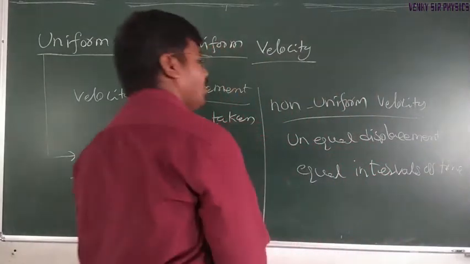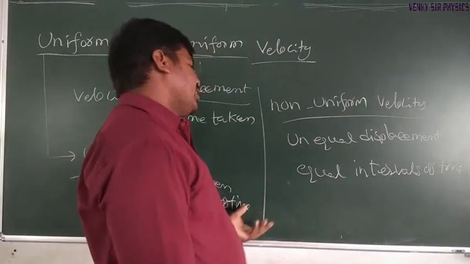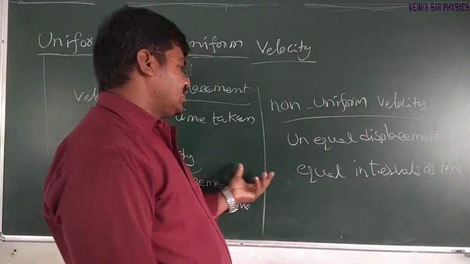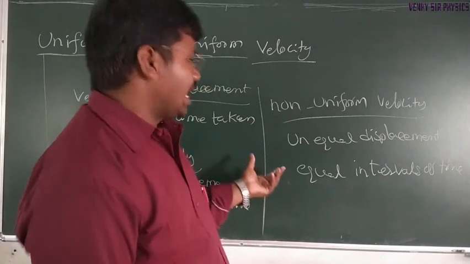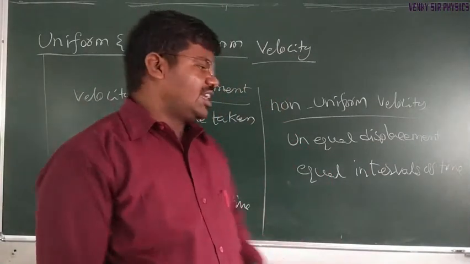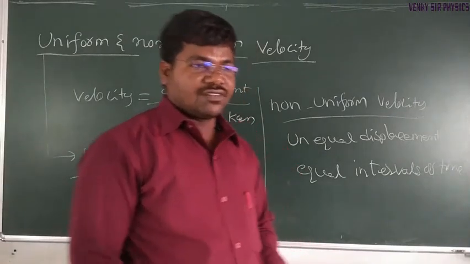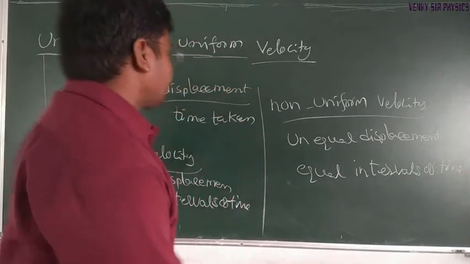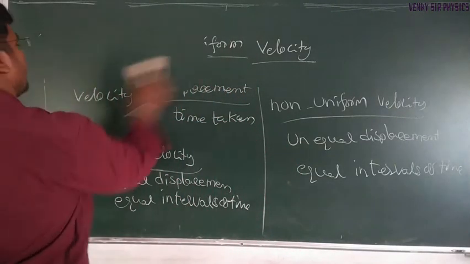Non-uniform velocity is defined as follows: when a body has non-uniform velocity, that body covers unequal displacement in equal intervals of time.